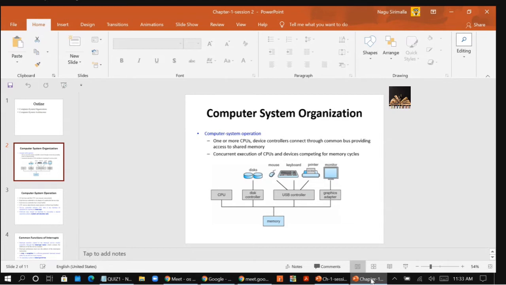So here, because they are sharing the common memory, to ensure orderly access to the shared memory, a memory controller synchronizes access to the memory. That means for the memory also, you have a memory controller which is synchronizing the access to the memory.